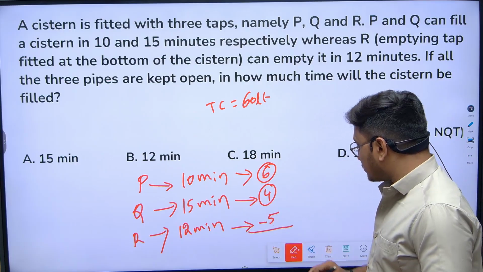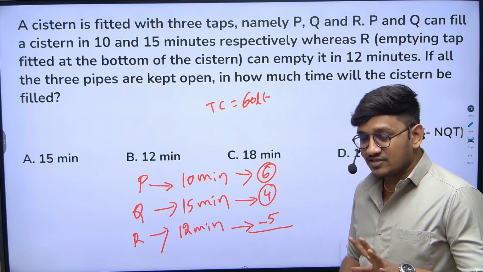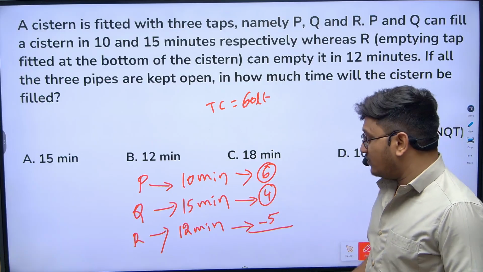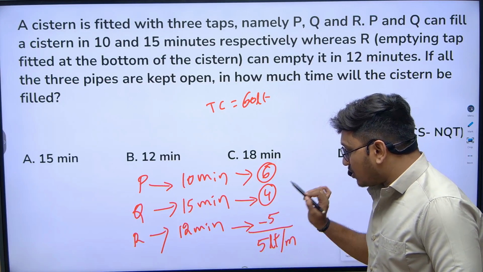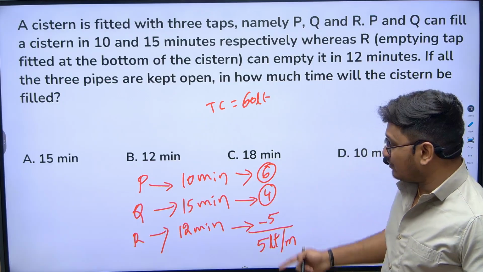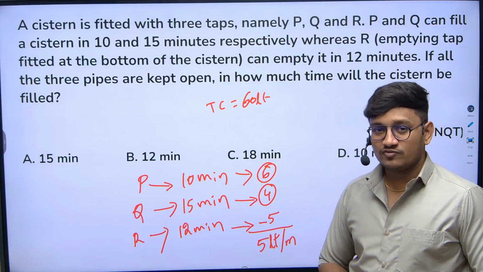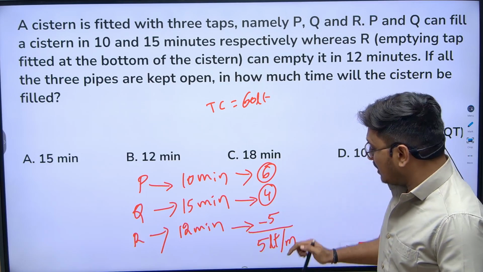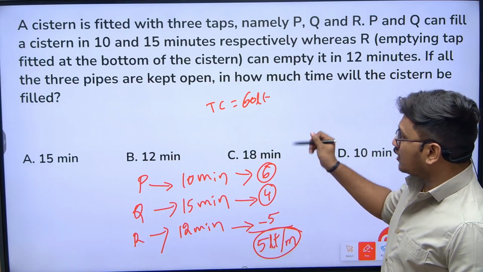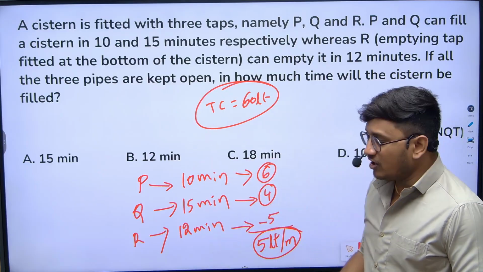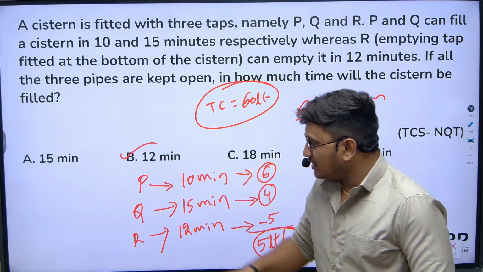So if all 3 taps are kept open, these 2 taps are filling 10 liters and this tap is emptying 5 liters. So obviously the net productive work done will be only 5 liters per minute. If you forget to consider it as negative, you will end up with a wrong answer, because people will consider 6 plus 4 plus 5, total 15. But this is an emptying tap fitted at the bottom of the tank, so you should consider it as negative efficiency. So the total productive work done is 5 liters per minute. To fill these 60 liters, how long will it take? 60 by 5, which equals 12 minutes. So the answer is option B.